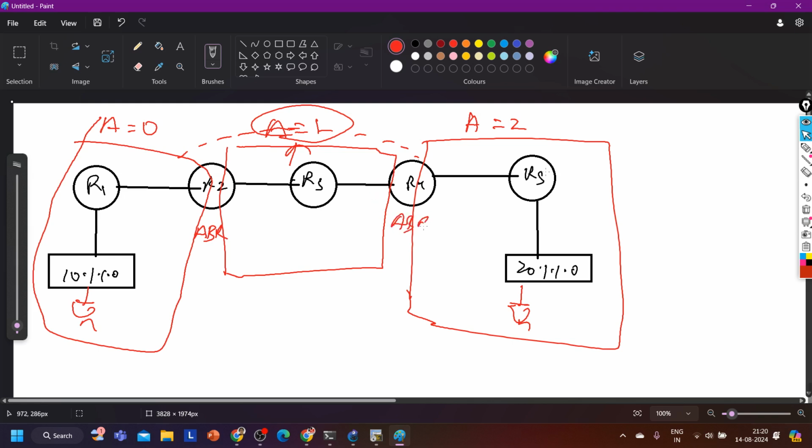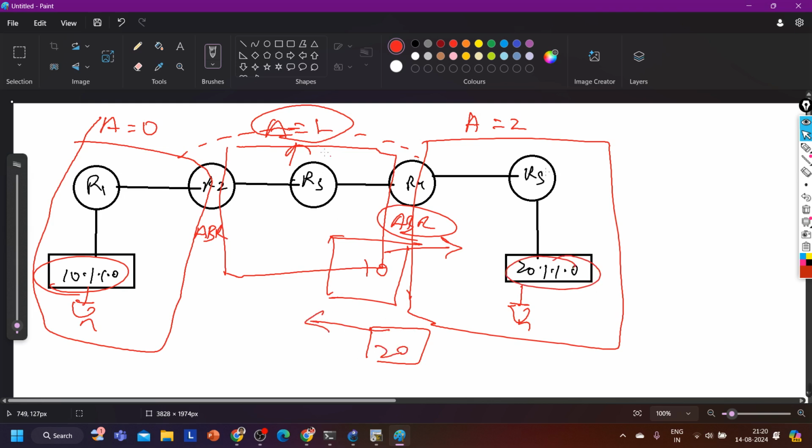So router 4 will become an ABR now, and once router 4 becomes an ABR, it will generate LSA 3. In the LSA 3, it will include all prefixes like the 10 prefix, and then it will advertise that in area 2. In the same way, the ABR will generate one more LSA for area 1, and in that LSA 3 it will include the 20 subnet, and then forward it to area 1. This is why we have the virtual link concept.